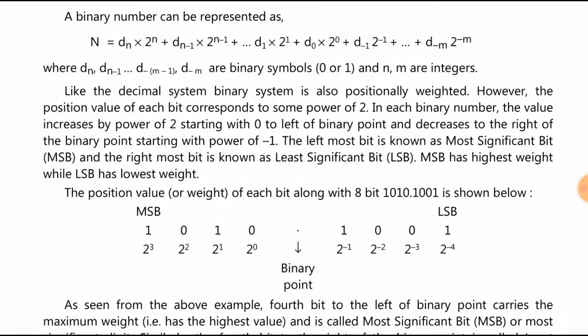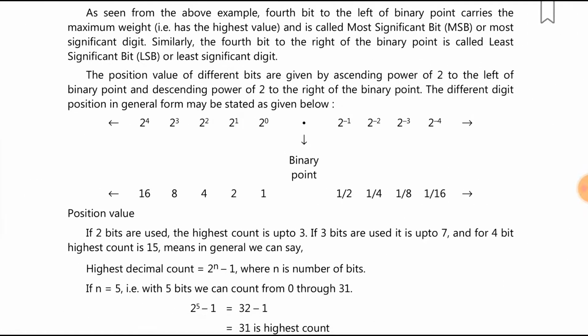As seen from the example, the fourth bit to the left of the binary point carries the maximum weight, that is the highest value, and that's why it is called the most significant bit. And the fourth bit to the right of the binary point is called the least significant bit because it has the least weight. The position values of different bits are given by ascending powers of 2 to the left of the binary point and descending powers of 2 to the right of the binary point.